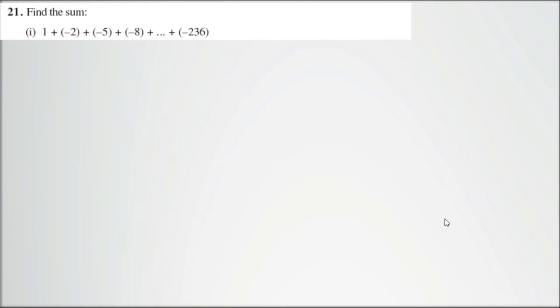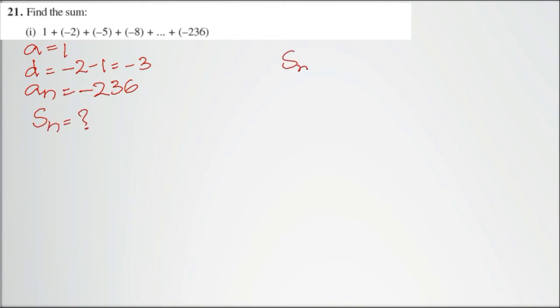Question number 21. Find the sum. They have given a sequence. In this sequence, we have the first term 1. The common difference we can find: -2 minus 1, nothing but -3. The nth term is given as -236. We need to find out the sum of n terms.